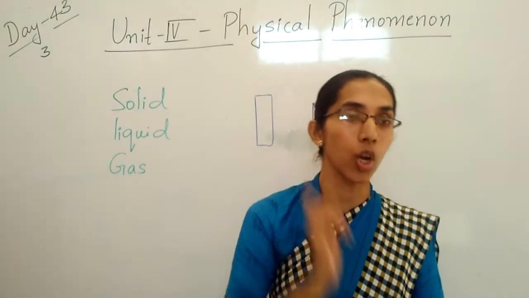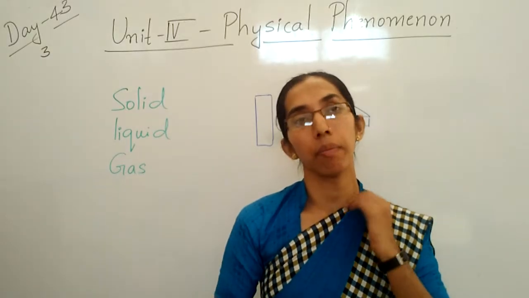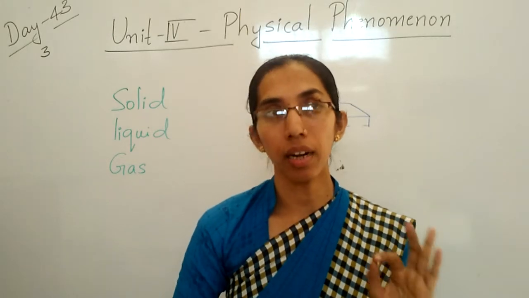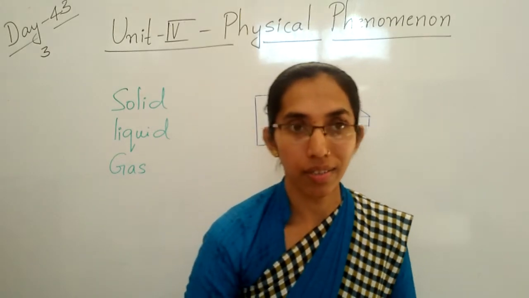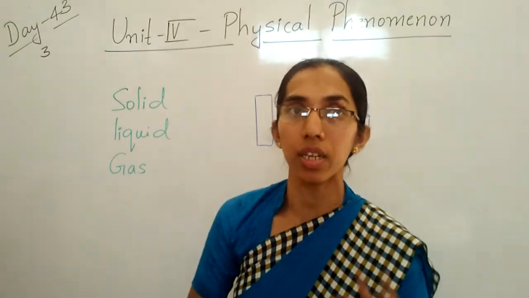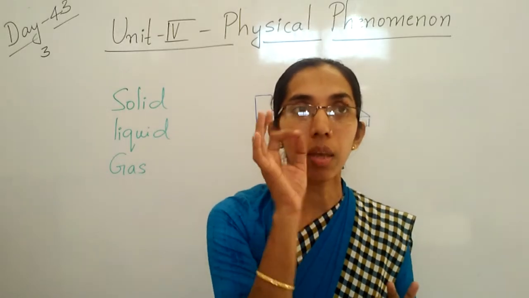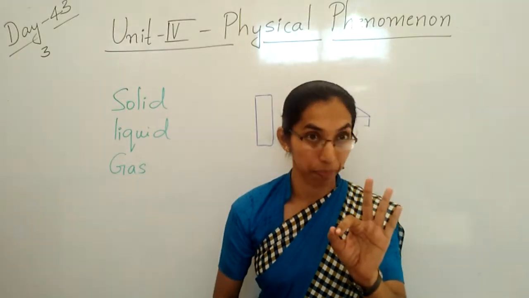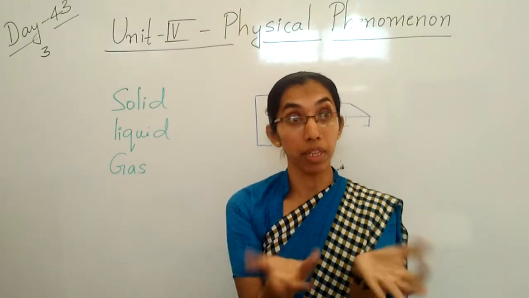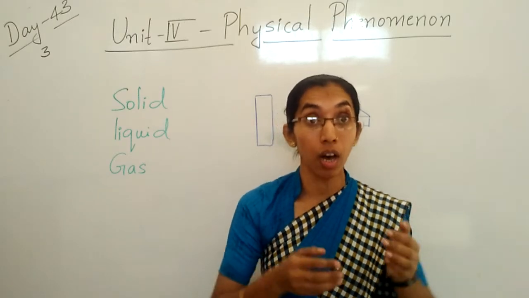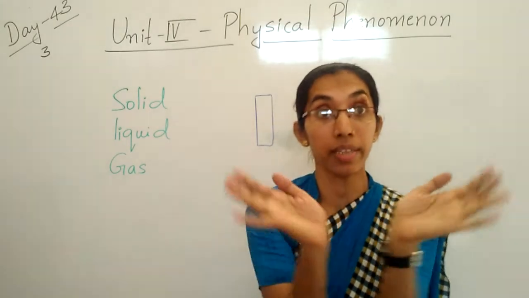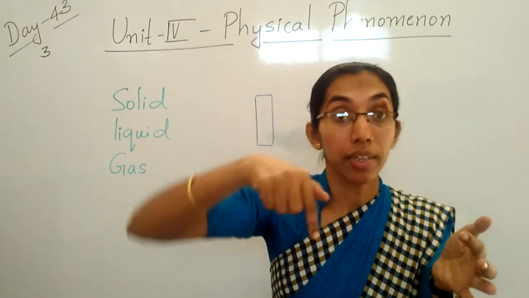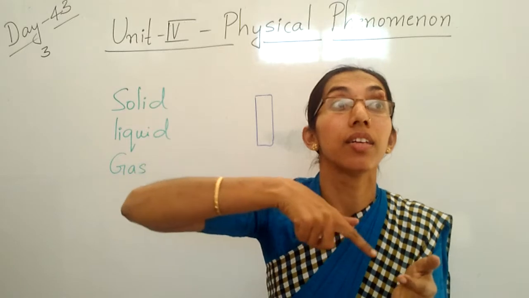For example, in your home, the milkman comes to give the milk. The quantity is fixed. Your mother tells that person, I want 3 liters only. The quantity is 3 liters only, fixed. But that milk does not have a shape of its own. So your mother takes that milk in a vessel, a milk vessel. That means the milk takes the shape of the vessel.